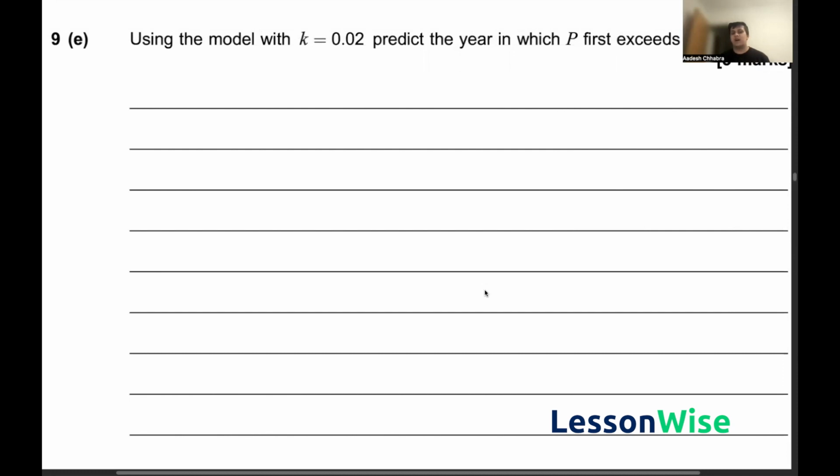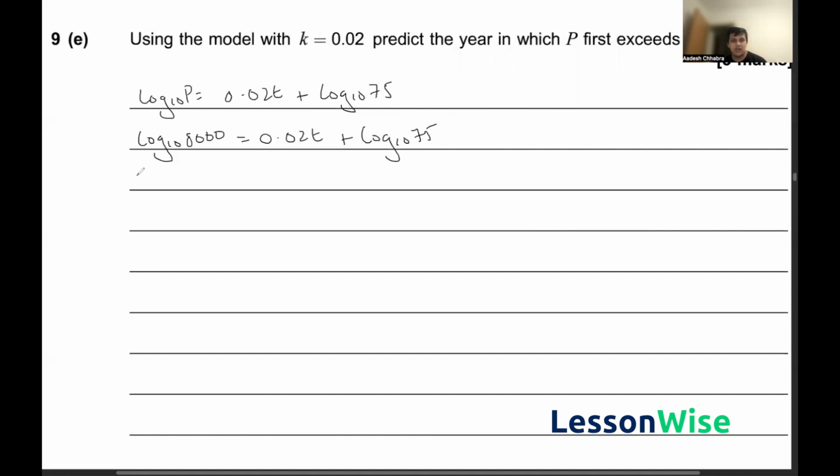So in question 9e, we've been asked to use the model with k is equal to 0.02 to predict the year in which P first exceeds 8,000. So if I go ahead and write our equation again in the same way, we know that log base 10 of P is equal to 0.02T plus log base 10 of 75. So we know here that we need to predict the point at which P exceeds 8,000. So we can go ahead and substitute P is equal to 8,000 into this equation. And we get log base 10 of 8,000 is equal to 0.02T plus log base 10 of 75.